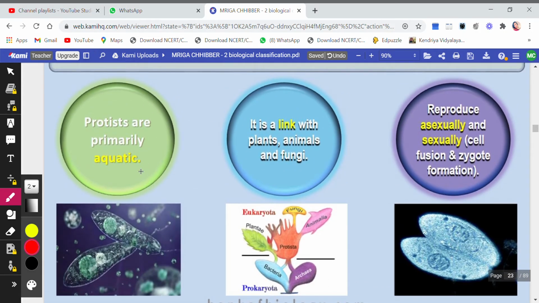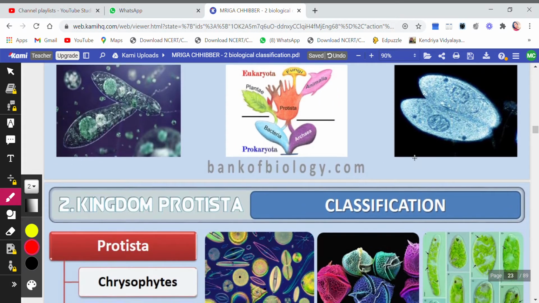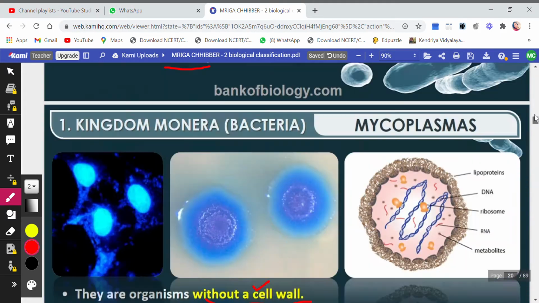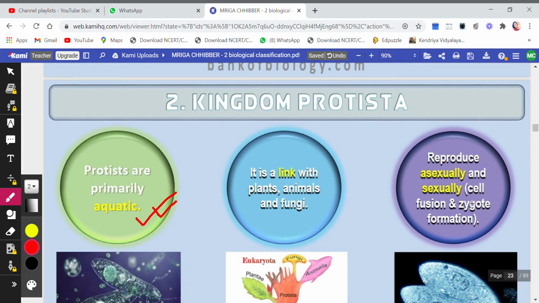Protista are primarily aquatic. They could be freshwater organisms, they could be marine water organisms. It depends. They are a link between plants, animals, and fungi. In reproduction, they reproduce sexually or asexually.